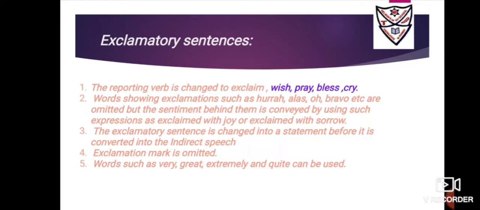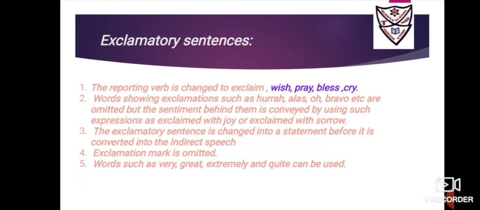Here, the good thing is that we are not supposed to remove the conjunction that. We have to use the conjunction that. Now the reporting verb is changed to exclaimed, wished, prayed, blessed, cried. We can even use exclaimed with joy, exclaimed with sorrow. Or we can sometimes simply say that somebody is wishing, oh, that I wish we could be friends forever, or oh, that I could be your best friend.